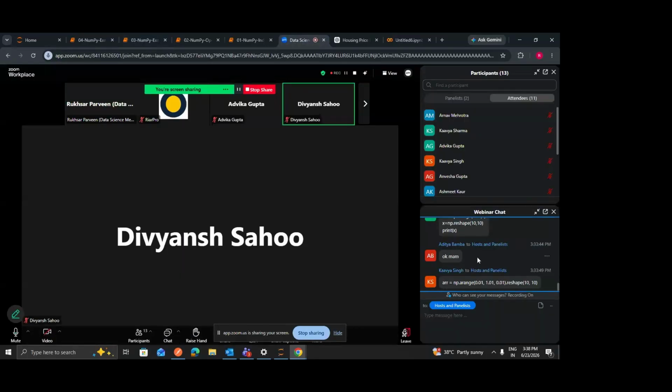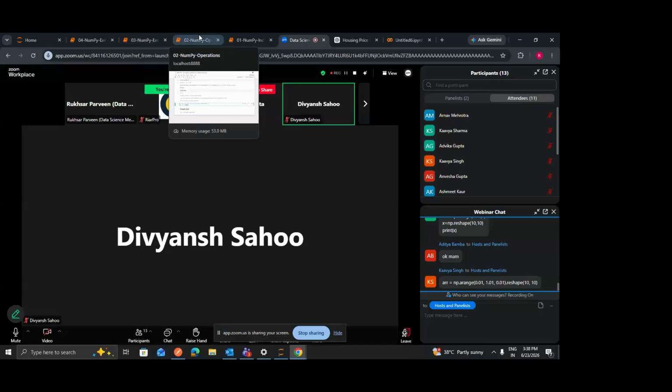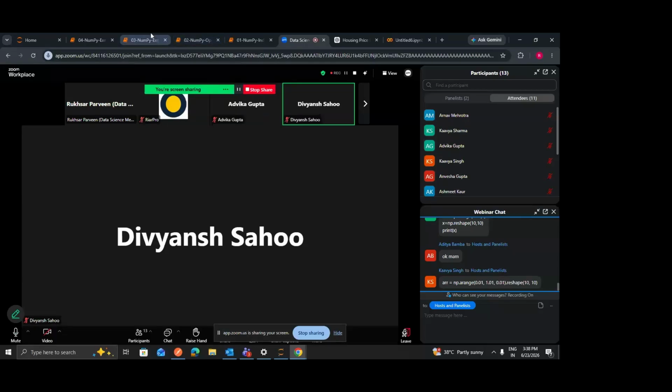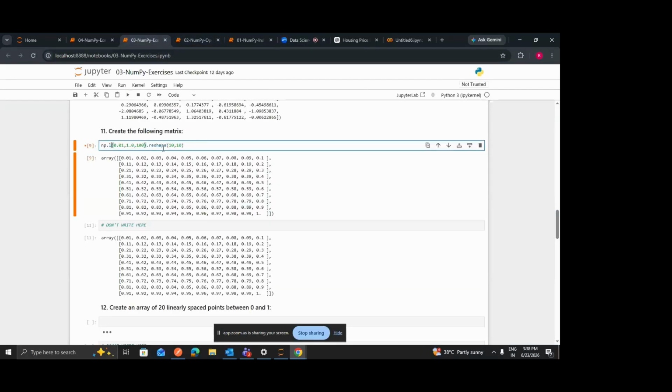Let me check this arange with 0.01 and 1.01. Okay, so this is the second solution.